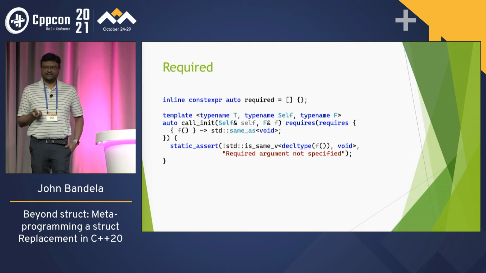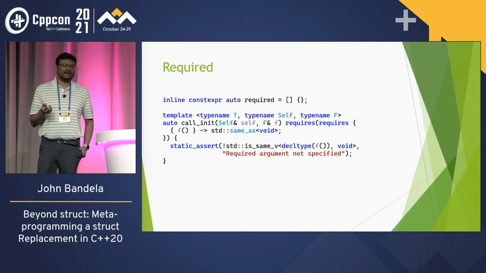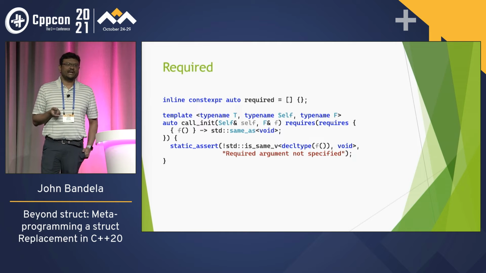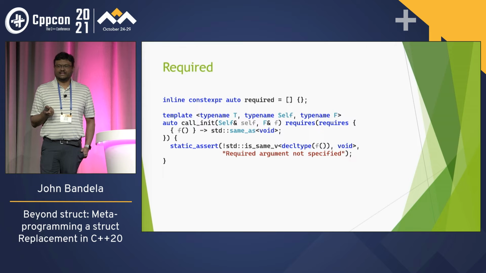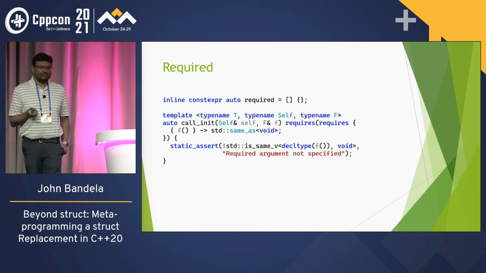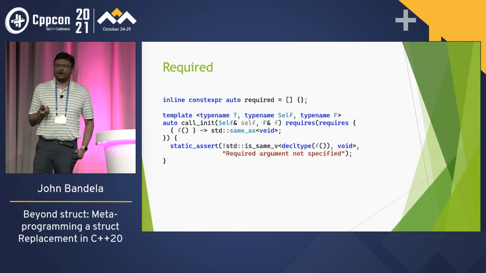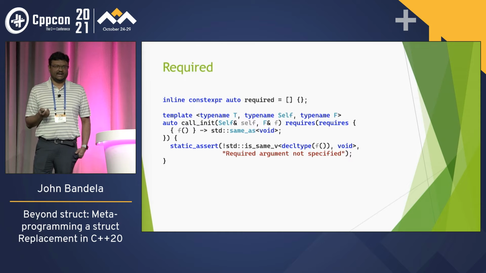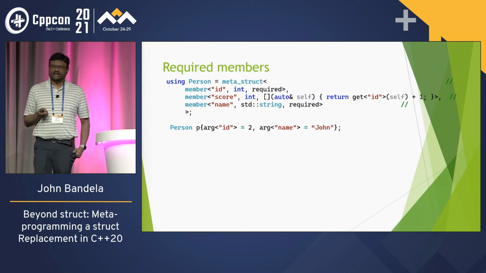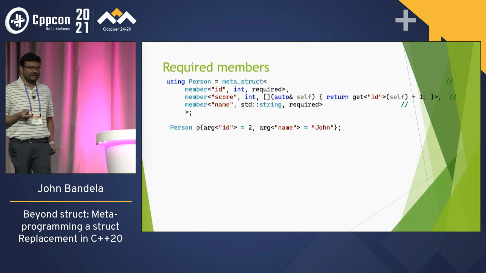So all we had to do for required is make it an empty lambda, something that returns void, and change our call init. So if it gets called with something that returns void, we can't do a static assert false, but we just do an expression that says false and gives, hey, required argument not specified. So at compile time, we can say, hey, you specified an argument for ID.